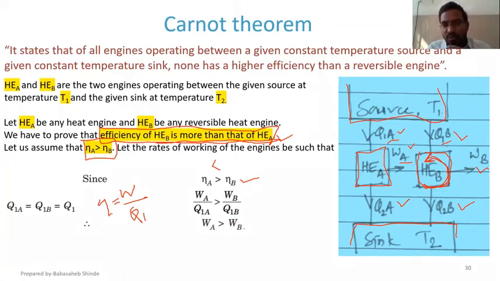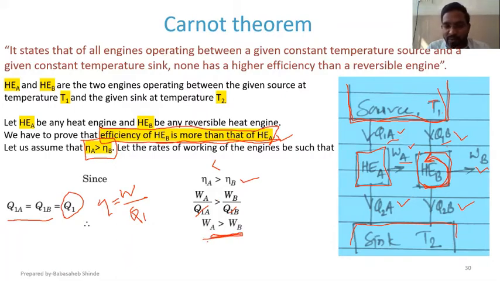But now we know that Q1A and Q1B are the heat interactions with the same source at constant temperature T1. So Q1A is equal to Q1B, and let's replace Q1A and Q1B by Q1 because those two are the same. If Q1A and Q1B are replaced by Q1, I can simply eliminate them. So I will get the relation WA is greater than WB.